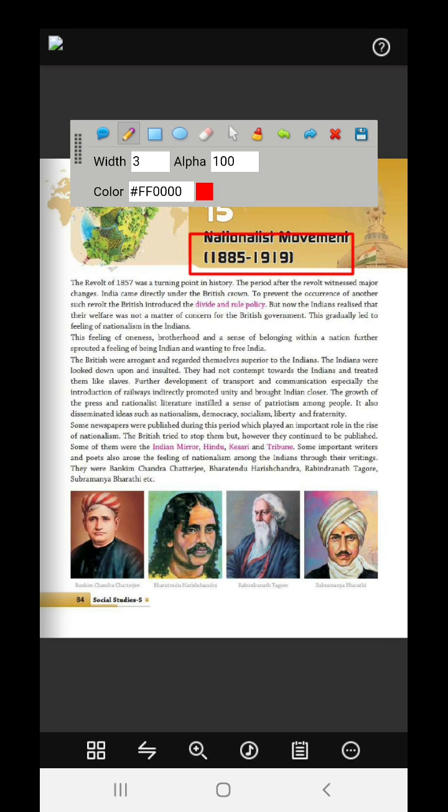Now what is the meaning of divide? Just look at my quote: united we stand, divided we fall. United means they were all united at that point of time in 1857.